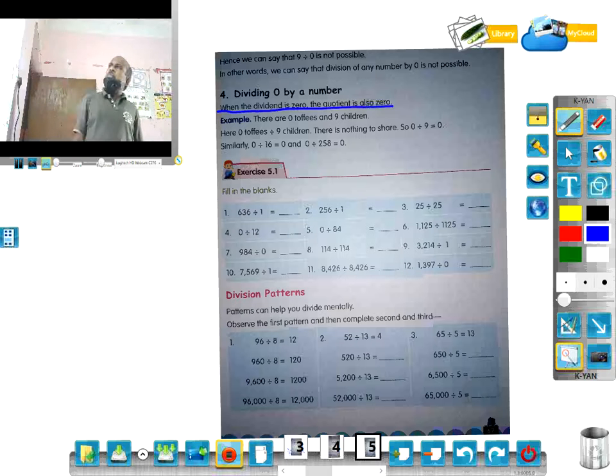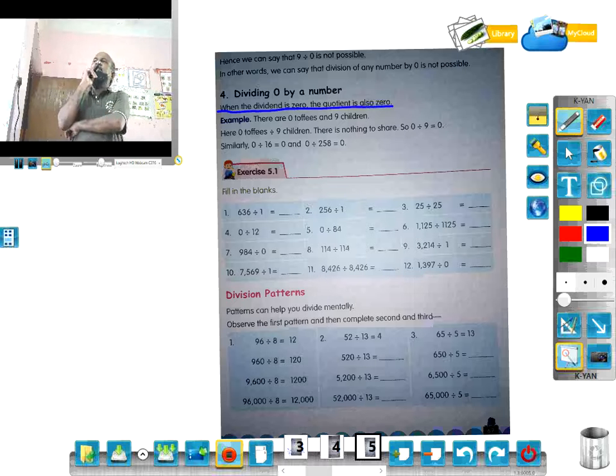Suppose, for example, there are 9 children and 0 toffees. There is nothing to share, so 0 by 9 is equal to 0 only. We cannot share anything since there are no toffees, so whom will we share with? So this is just opposite to point number 3. Based on these 4 rules, exercise 5.1 is to be done.